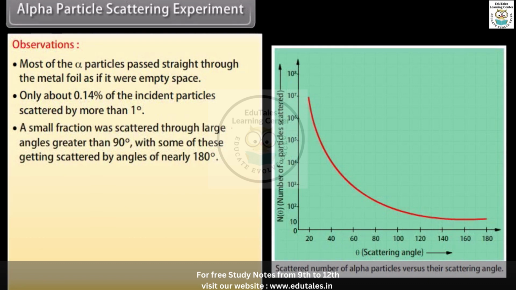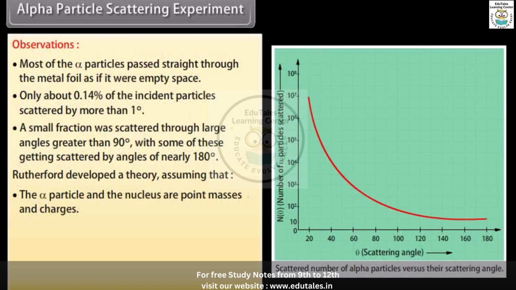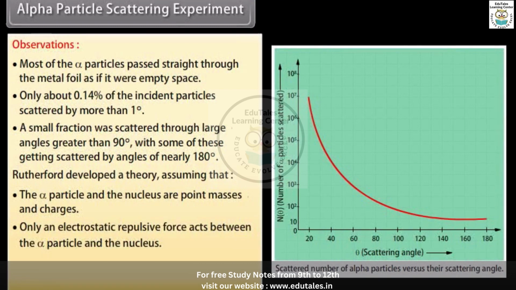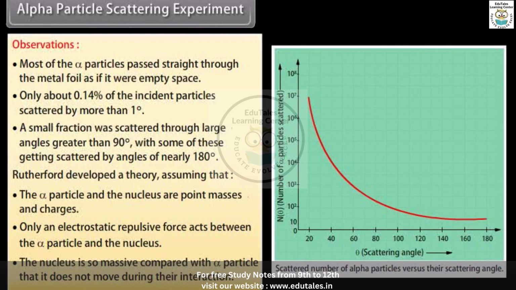of nearly 180 degrees. Rutherford developed a theory assuming that the alpha particle and the nucleus are point masses and charges. Only an electrostatic repulsive force acts between the alpha particle and the nucleus. The nucleus is so massive compared with the alpha particle that it does not move during the interaction.